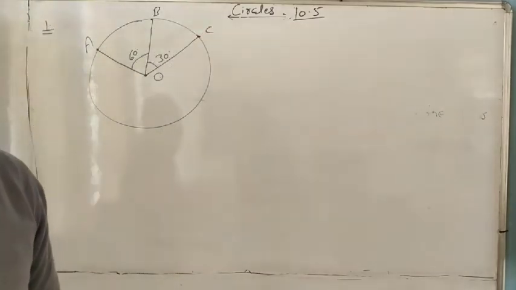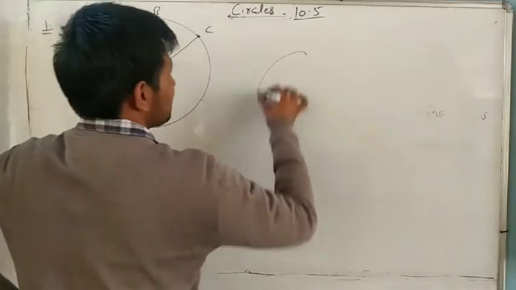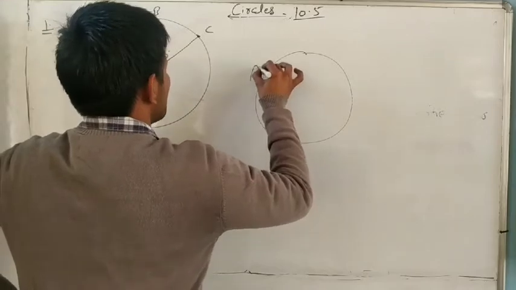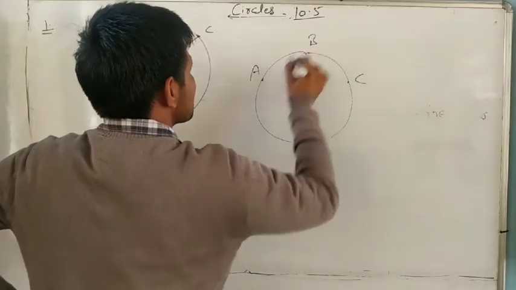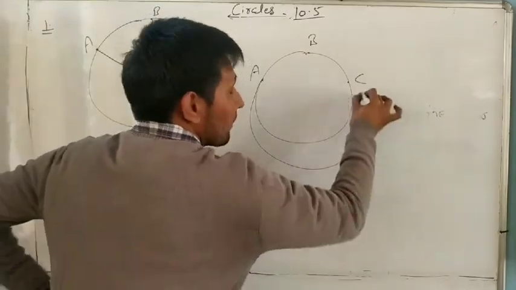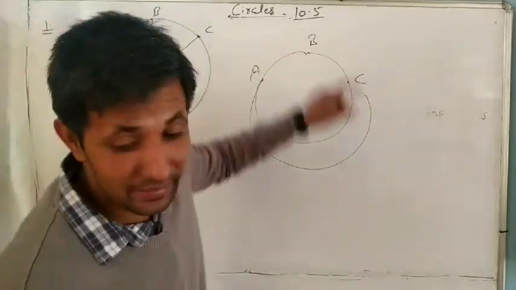Next, D is a point on the circle other than on arc ABC. It means in this circle there are two arcs between A and C. One is A, B, C, and the second is this longer one. Major arc, and this is the minor arc.